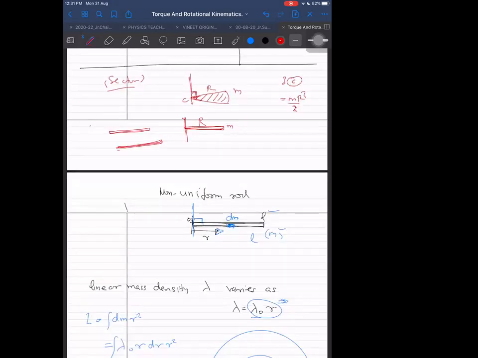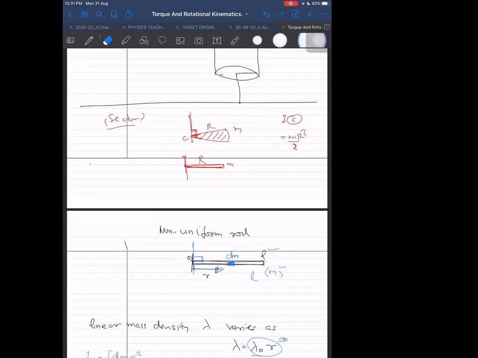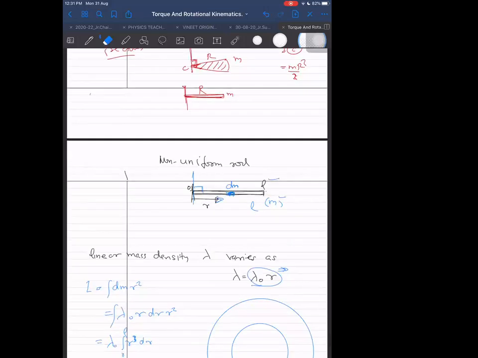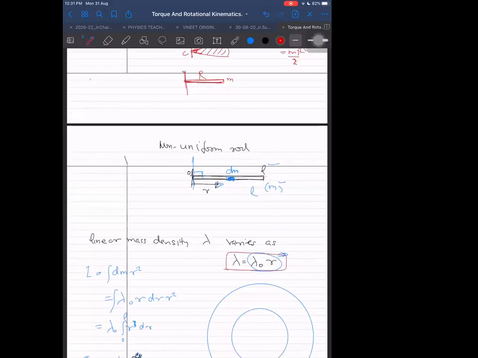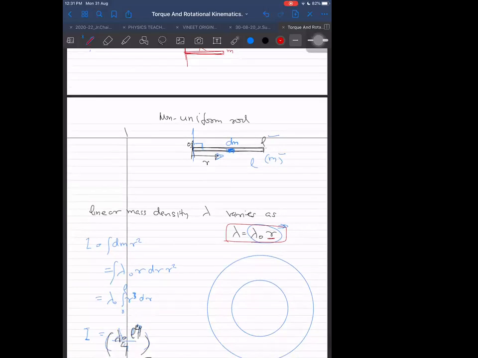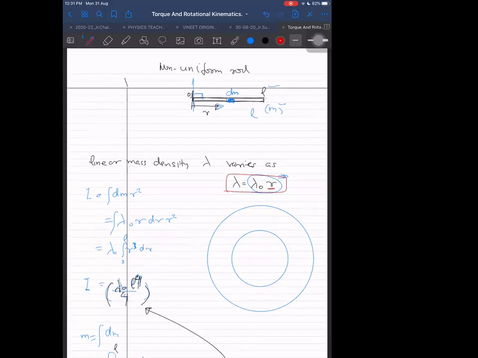Why is it 0 at one end? Because here it is a point only. There is no mass, it is just a point. And here there is some mass. So we were expecting that we should get the same answer for the non-uniform rod also. Not for any rod, only a non-uniform rod which varies directly with r, linearly. If it is r square, then it does not work. See how, if we are able to understand things properly, then we can correlate and get the answers very fast.